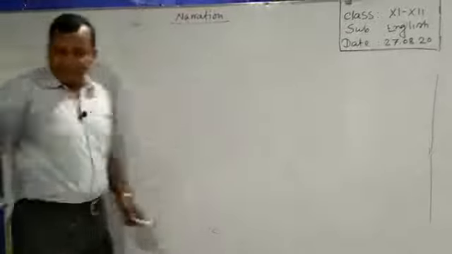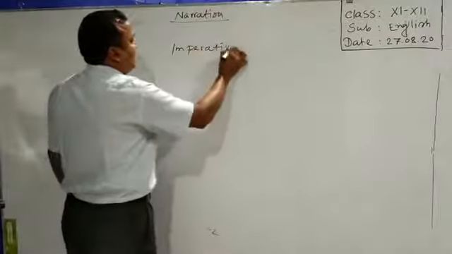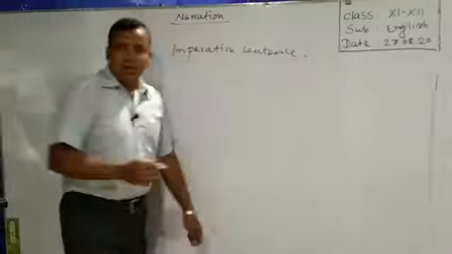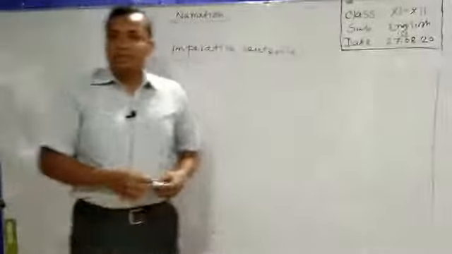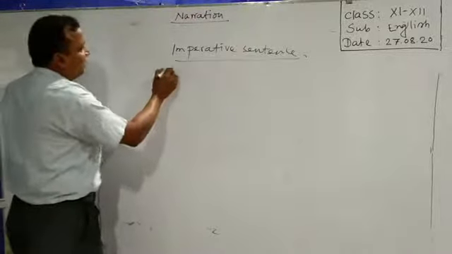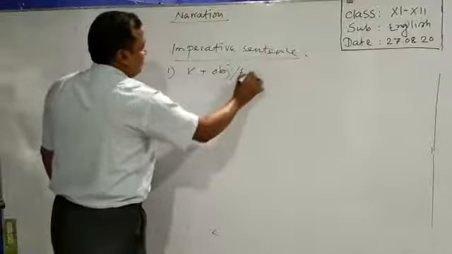Dear learners, imperative sentence. Do you know the structures of imperative sentence? Generally, imperative sentence can be in 3 ways. In such ways, we find them. Number 1, verb, object or extension.